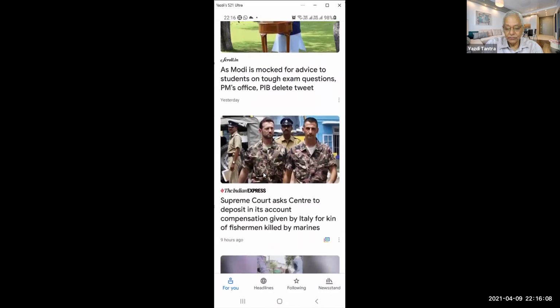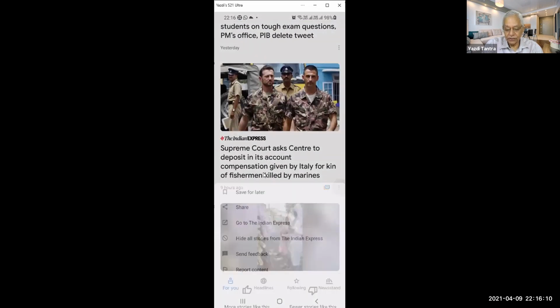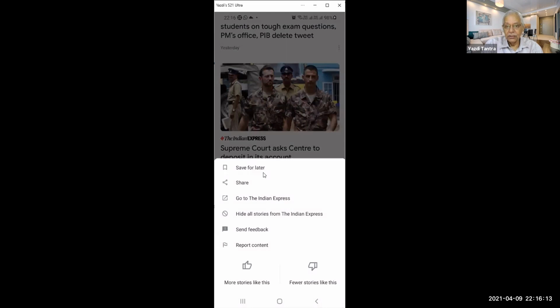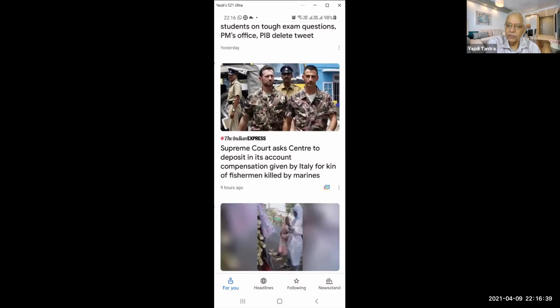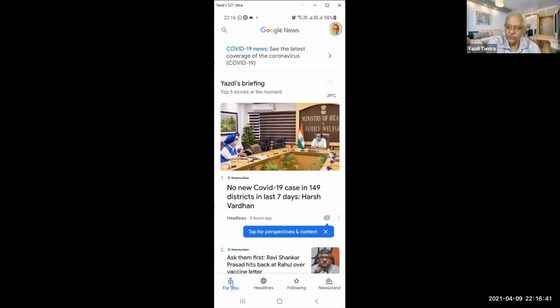Now, if I'm seeing this story, for example, I click on this: save for later, share, go to Indian Express, hide all stories from Indian Express, and I have these two options: more stories like this or fewer stories like this. So if I like a particular topic, I can say I want to see more stories like this. If I don't like this particular topic, but once in a while I don't mind seeing this item, I can say fewer stories like this. Now this becomes very, very personal. Your news is absolutely personal. Now this is personalized news for you.